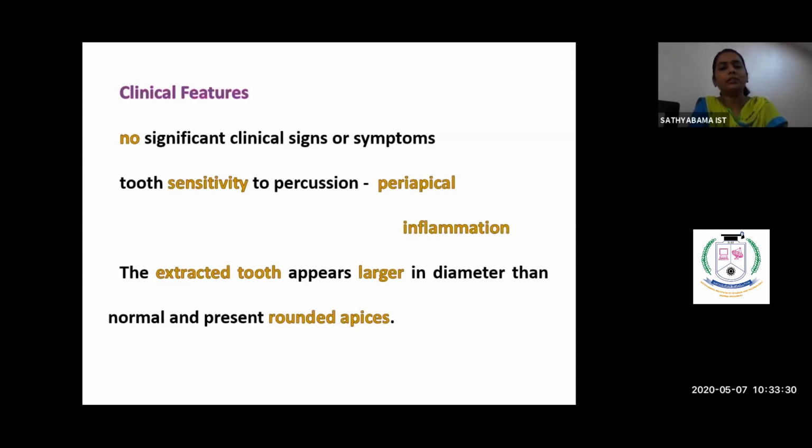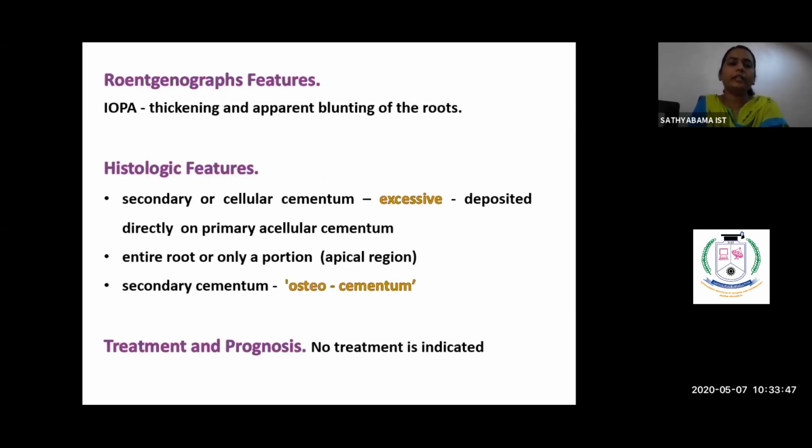And when you extract the tooth, in case of tooth mobility or other reasons, the root tip appears as a rounded apex with a broader diameter rather than a sharp apex. Radiographically, you could see apparently blunt roots. Histologically, there is excessive deposition of secondary cementum, not the primary cementum. The primary acellular cementum is only formed once. Once it is destroyed, it is replaced by secondary cementum, so that you could see in excess.